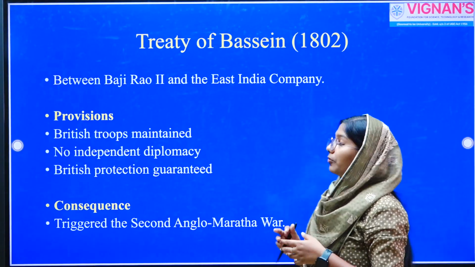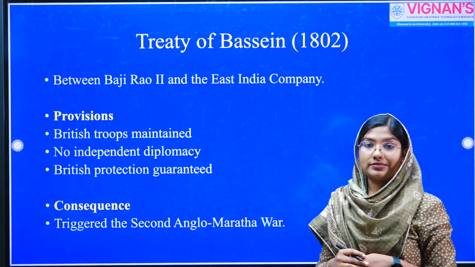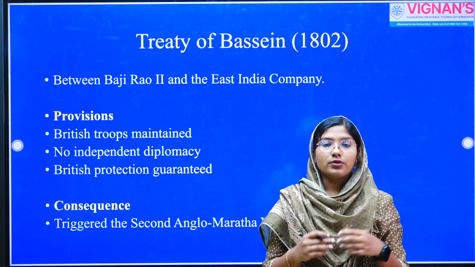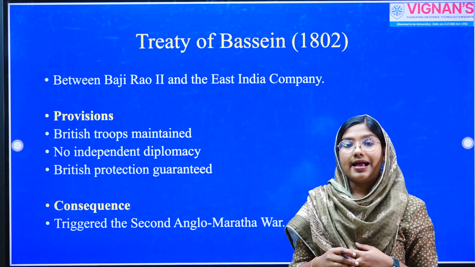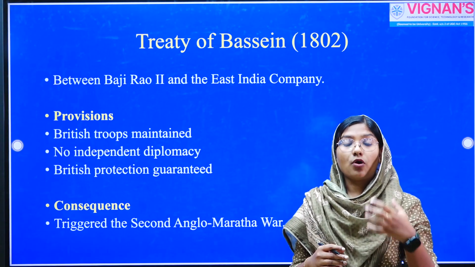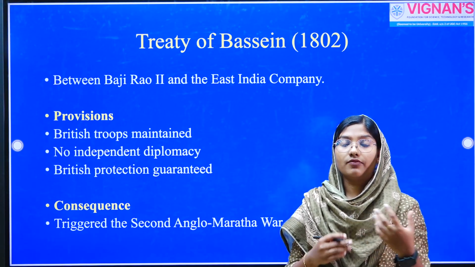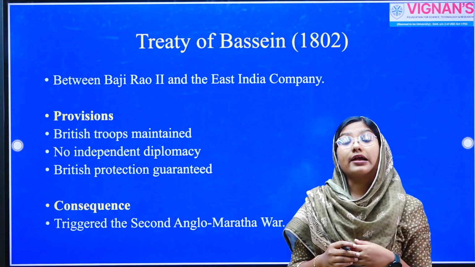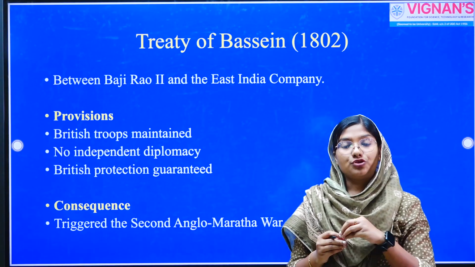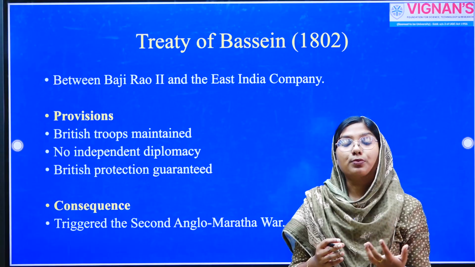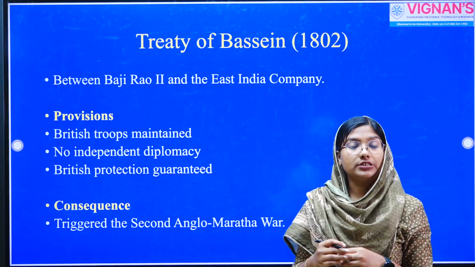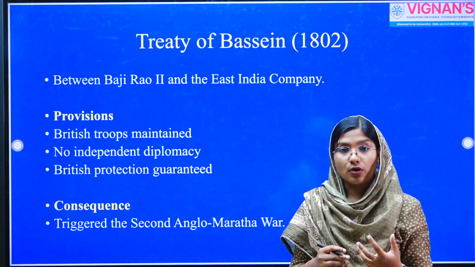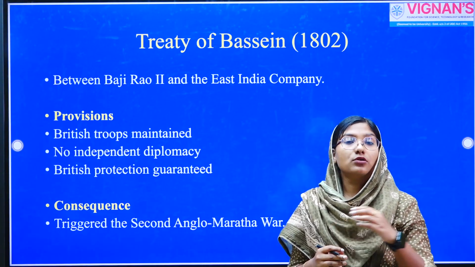Now, let's talk about the Treaty of Bassein, which took place in the year 1802. This is the treaty which was signed between Bajirao II and the English East India Company. We already discussed this treaty when we took a class on the Anglo-Maratha War. We saw that after the Battle of Pune in 1802 between Peshwa Bajirao II and Yashwantrao Holkar, Bajirao II got defeated.